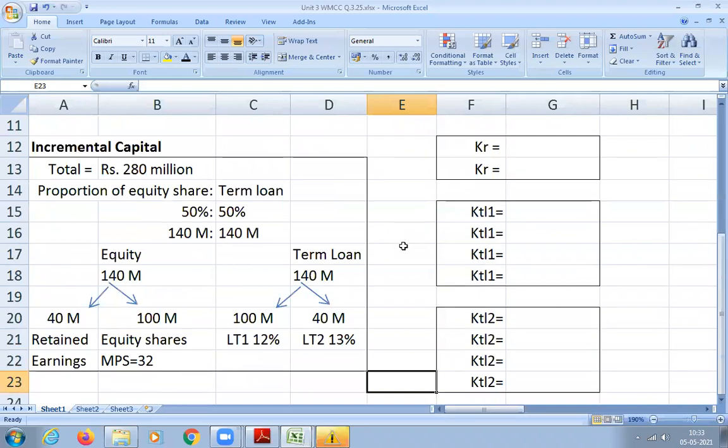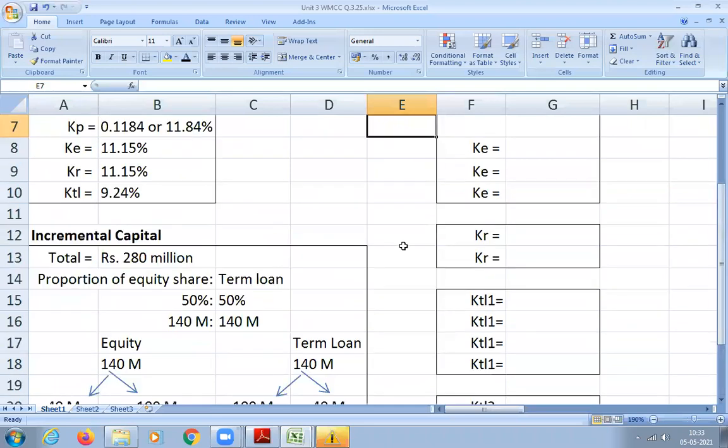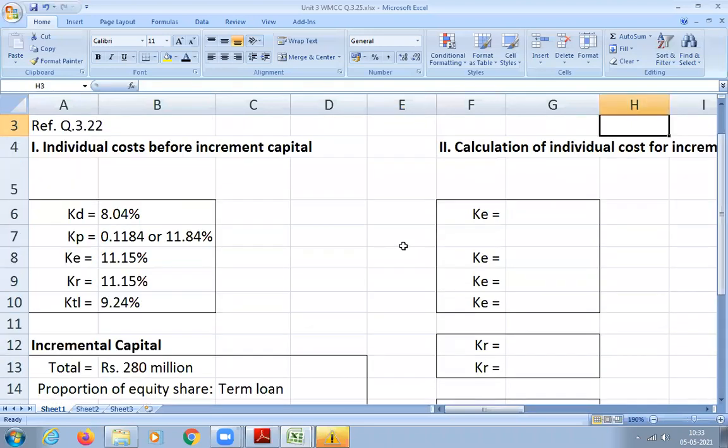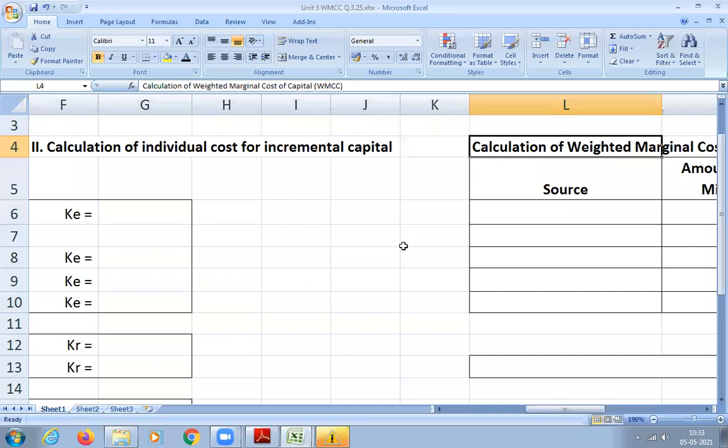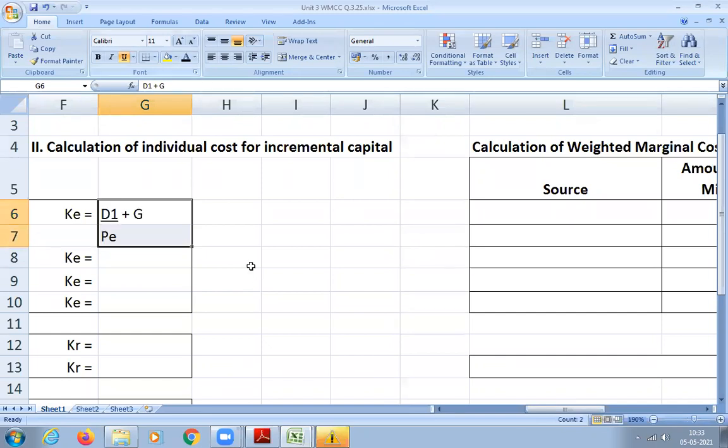After this, what is the next step? I'm asking the next step because I already taught you this problem in Monday's class. Find the cost of equity. Now we have to calculate the individual cost for incremental capital. So for KE, which formula will we be using? D by P plus G, the dividend growth formula. Yes, the growth formula is correct.